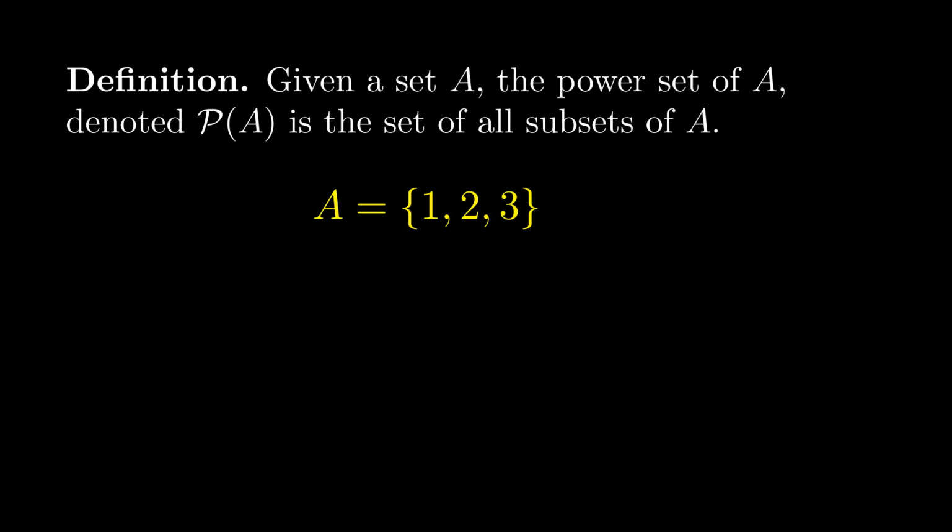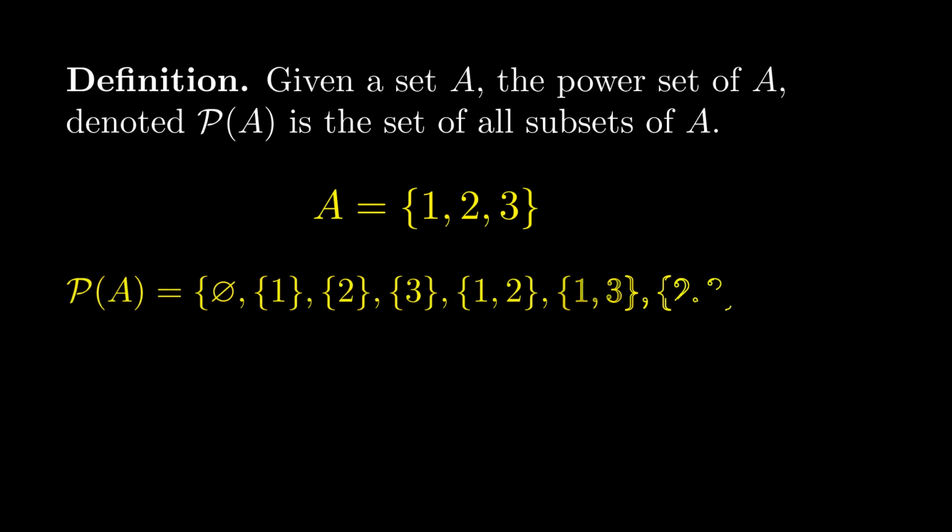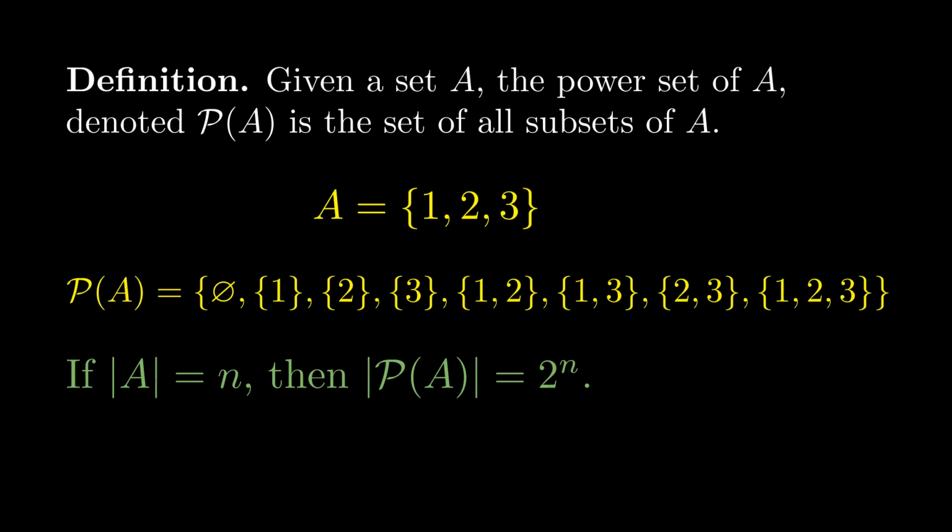For example, if A was the set of 1, 2, and 3, then the power set of A would contain 8 elements: the empty set, the set containing 1, the set containing 2, the set containing 3, the set containing each pair, and the set A itself. And it's not hard to notice that in the finite case, the power set is always larger. Specifically, if the cardinality of A equals n, then the cardinality of P(A) equals 2^n. The justification for this is that given a finite set A, every subset of A, every element of the power set, corresponds to exactly n decisions on whether or not to include each element. And there's 2 ways to make each of those decisions, and they're independent of one another. So there's 2^n possible ways to make that set of choices.